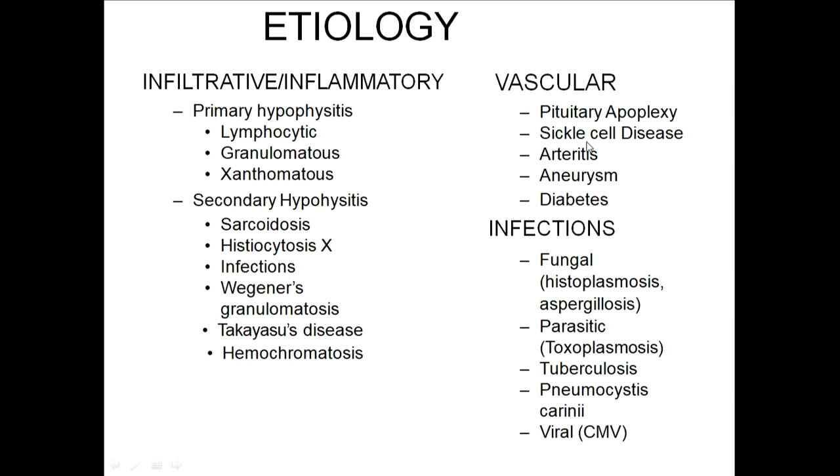All the sickle cells get occluded in the blood vessels, and the blood supply to the organs will be hindered, so that ischemic necrosis will occur in this. Other vascular causes are arteritis, some aneurysms, and diabetes. In this instance, diabetes has also been shown to have hypopituitarism because of vascular etiology.